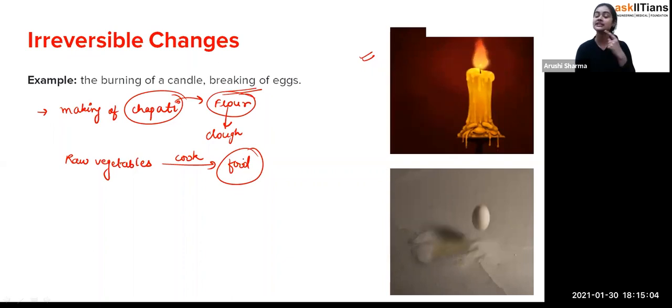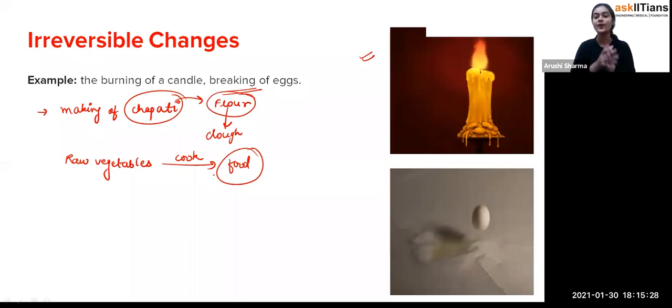Once the chapati or the food has been made, you can't reverse that process. So that is why we call them permanent changes or irreversible changes, because you can't reverse that condition. So that's how these are the reversible and the irreversible changes. I hope you got the correct explanation about the reversible one and the irreversible one.